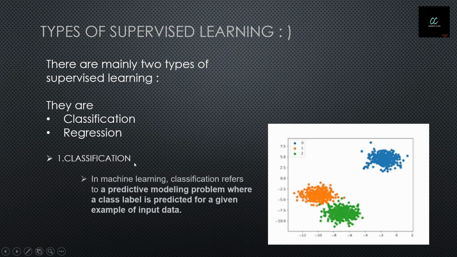Firstly, classification. Machine learning classification refers to a predictive modeling problem where a class label is predicted for a given example of input data. That means here we give three kinds of data: orange data, green data, and blue data. The machine will classify these three and draw lines to divide the data into classes. That means a class of orange, a class of green, and a class of blue.